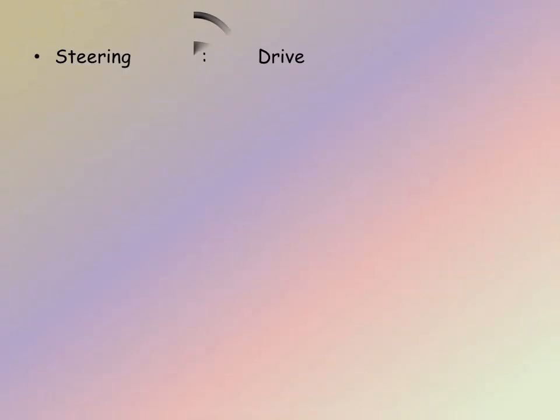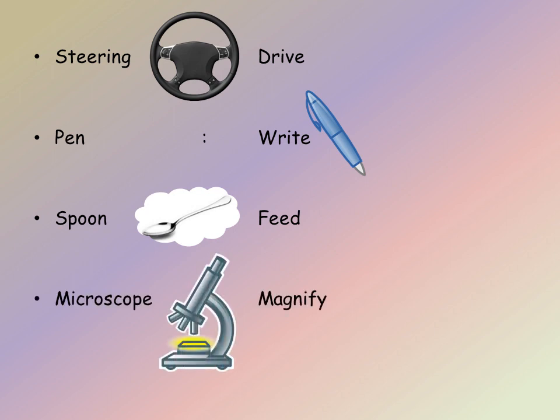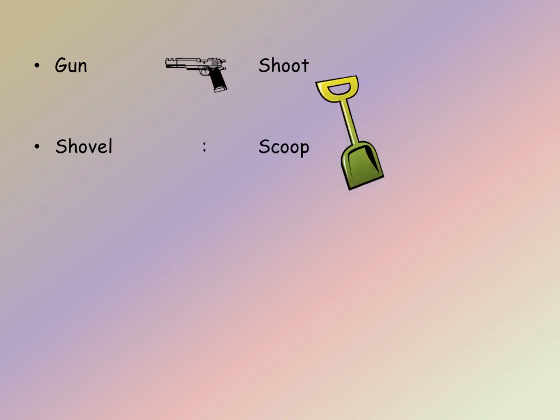Steering is used to drive. And pen is used to write. And spoon is used to feed. And microscope is meant to magnify the things. Gun is used to shoot. Shovel is used to scoop, that means to remove mud.